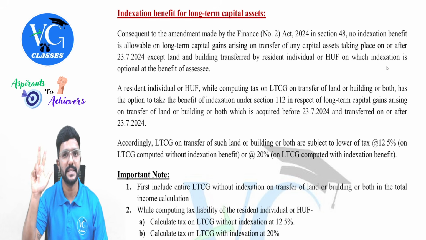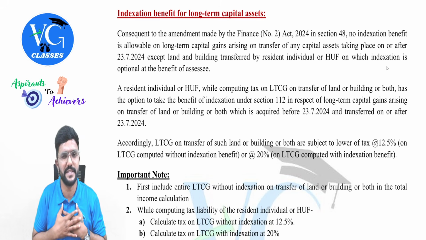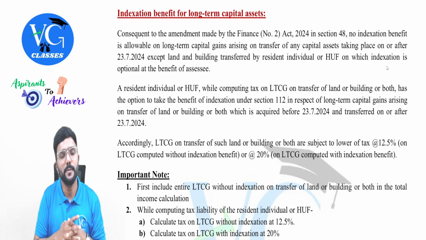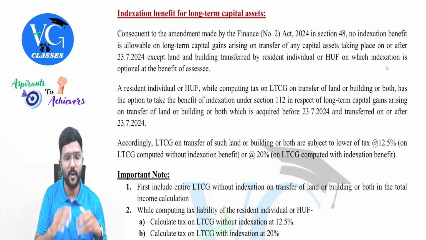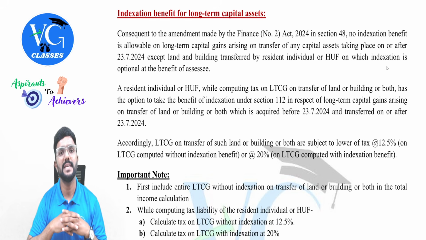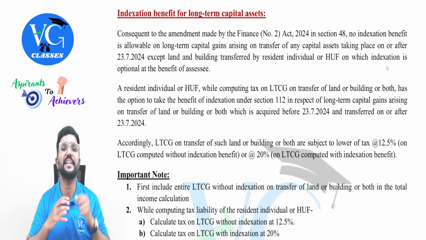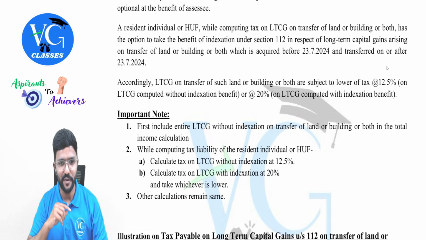But when did they sell it? On or after 23rd July 2024. Obviously, guys, the year of transfer will be our previous year only, that is 25-26, any date in that year. So you should just ensure that all these conditions are satisfied. If all these conditions are satisfied, is the assessee eligible for the indexation benefit? Yes. But indexation benefit is only for tax calculation and not for income calculation, guys. Please be very careful.